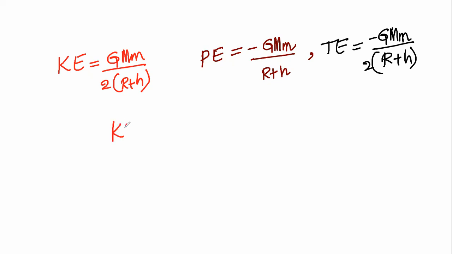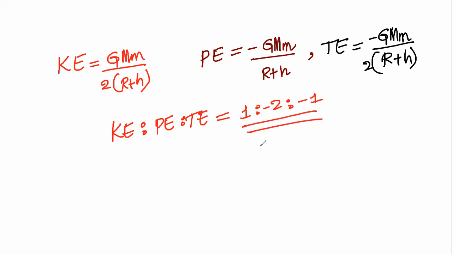The ratio of kinetic energy, potential energy, and total energy, KE is to PE is to TE, will be equal to 1 is to minus 2 is to minus 1. These are the ratios of kinetic energy, potential energy, and total energy.